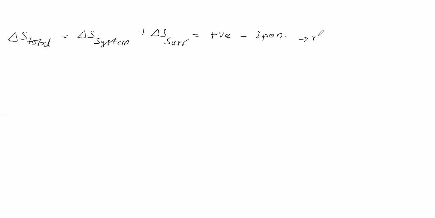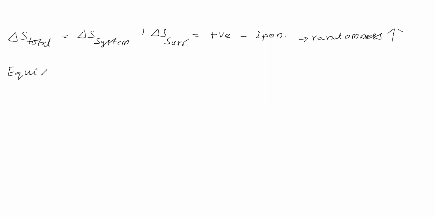Randomness goes on increasing for a spontaneous process, for which delta S total is positive. Randomness increases in the sense delta S total is positive. For a non-spontaneous reaction, we can take the opposite. And what about equilibrium?